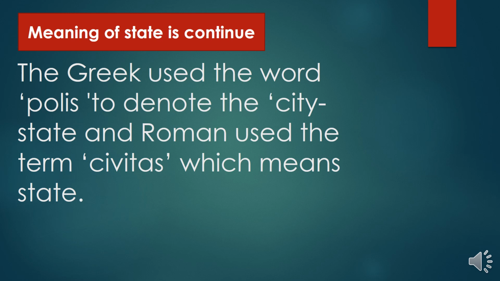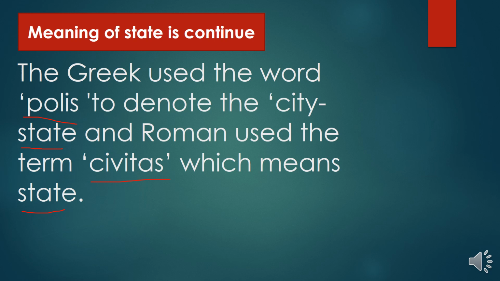So let's see the usage of state in Greek and Roman. The Greeks used the word polis to denote the city or state, and the Romans used the term civitas, which means state.